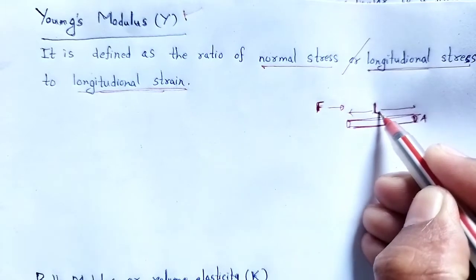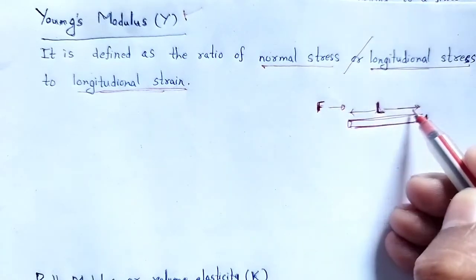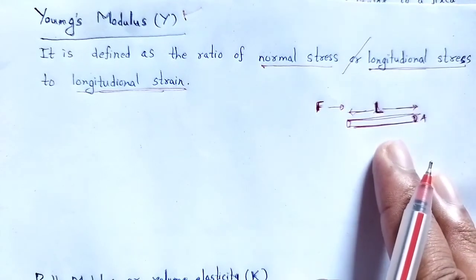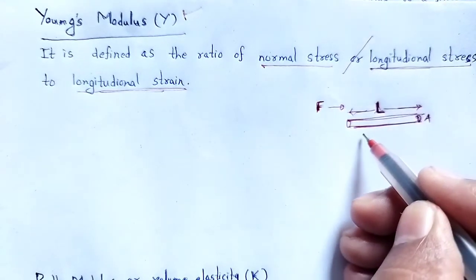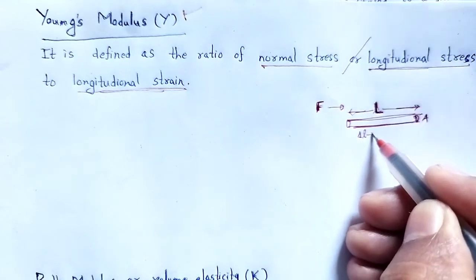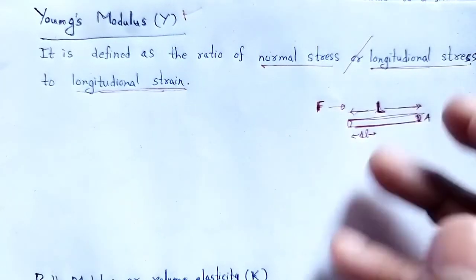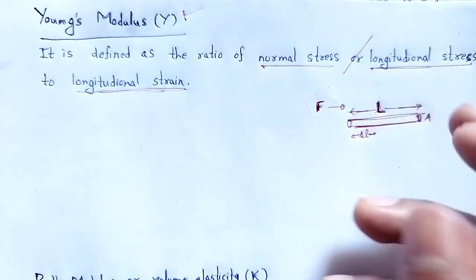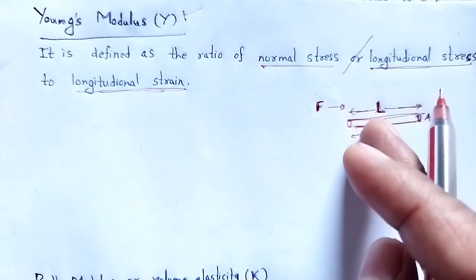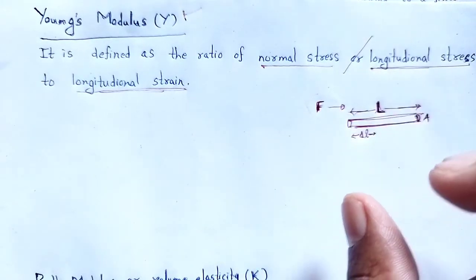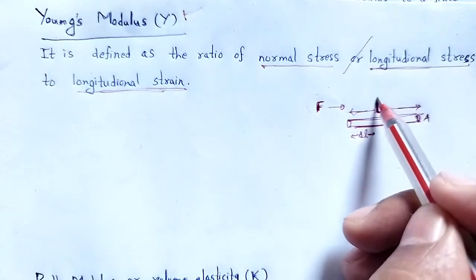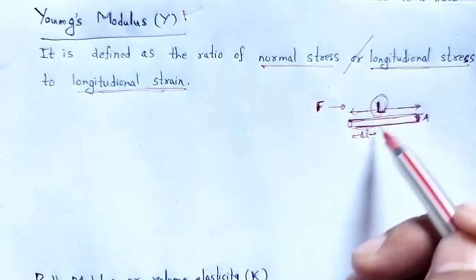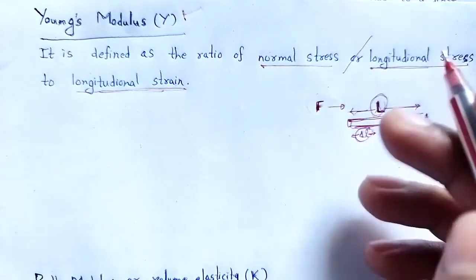Let capital L be the length of a straight wire. Let the change in length be del L when a force F is applied along the length of the wire. Originally its length is L. After applying the force, the length changes. The change in length, let it be del L.